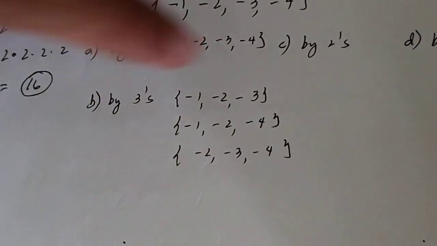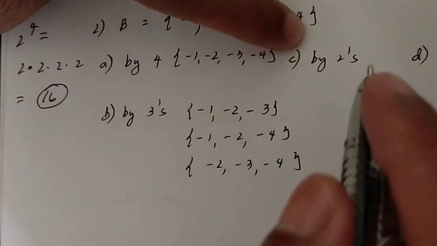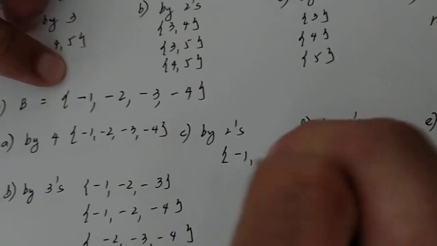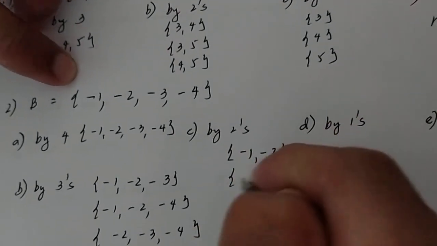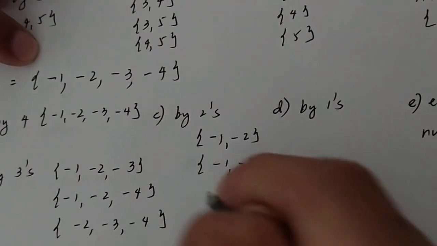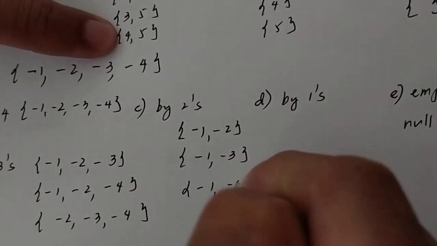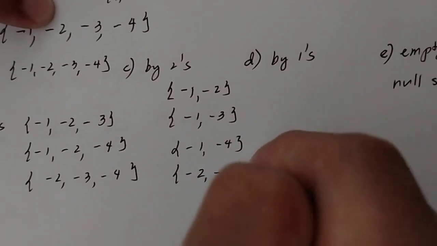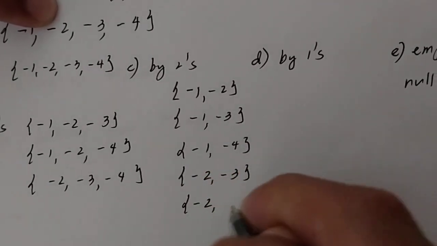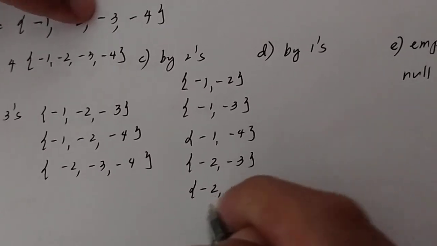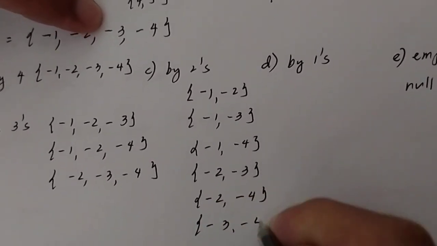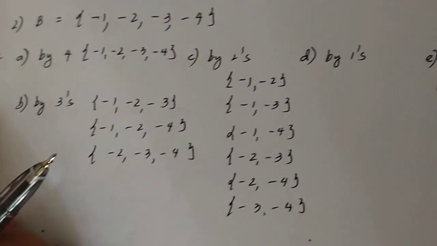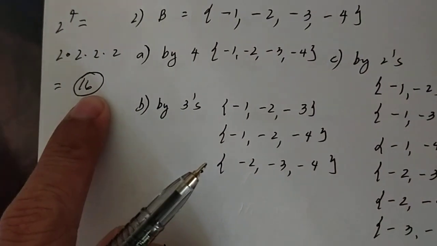So, eto naman tayo ngayon sa by 2s. In by 2s, there are 2 elements sa subset na to. Ano yung una natin dyan? -1, -2. What else? -1, -3. What else? -1, -4. Dito naman tayo. -2, -3. Next, -2, -4. Next, -3, -4. May nalimutan pa ba tayo? We will check it later. Let us remember, we should have 16 subsets.